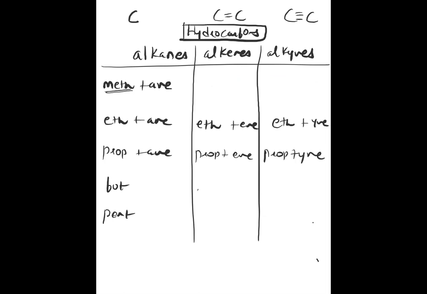So what is the doubt? You tell me. Ethene means C double bond C. Propene means C double bond C, another single bond C. Ethyne means C triple bond C. Propyne means C triple bond C, single bond C. These are all hydrocarbons.